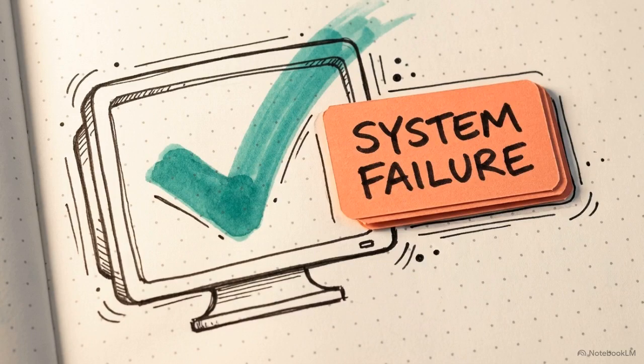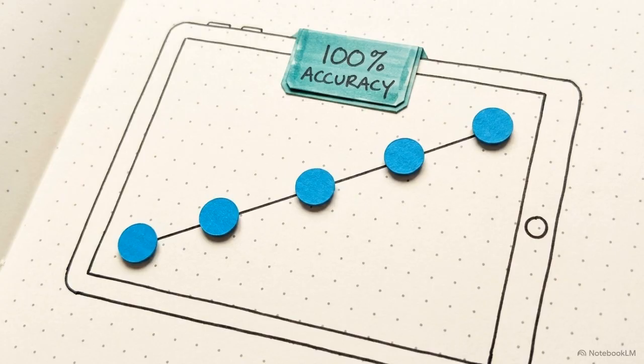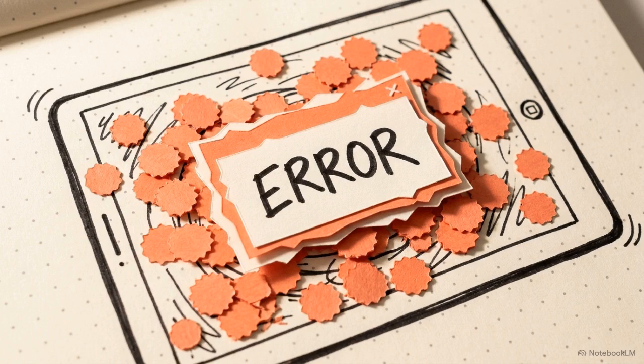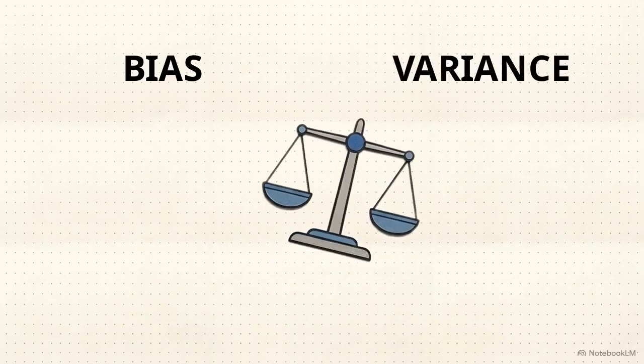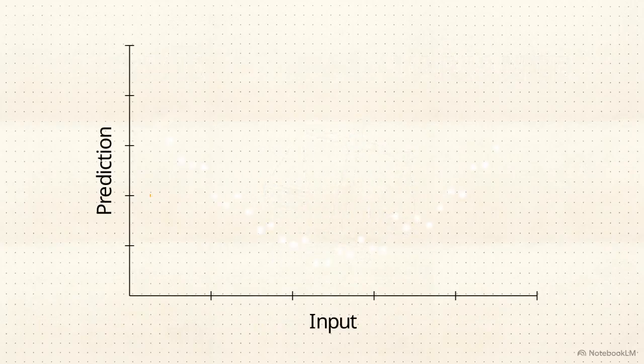However, a model that performs perfectly during training can be functionally broken. If the evaluation is based solely on how well it handles familiar data, the system may fail the moment it encounters a new scenario. This failure happens when a model falls on either extreme of the bias versus variance trade-off. This chart shows bias, or underfitting. The model is too simplistic, drawing a straight line through curved data. On the other side is high variance, or overfitting. The model perfectly touches every point, memorizing noise rather than the signal.